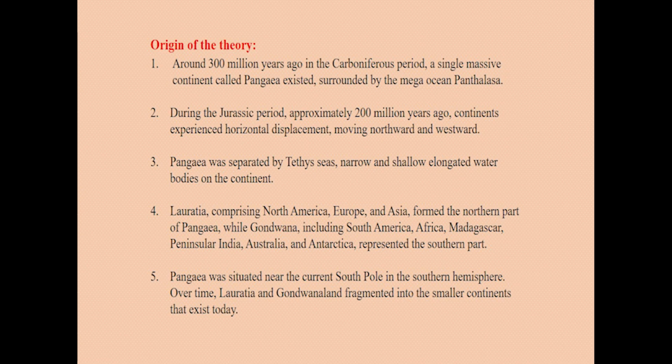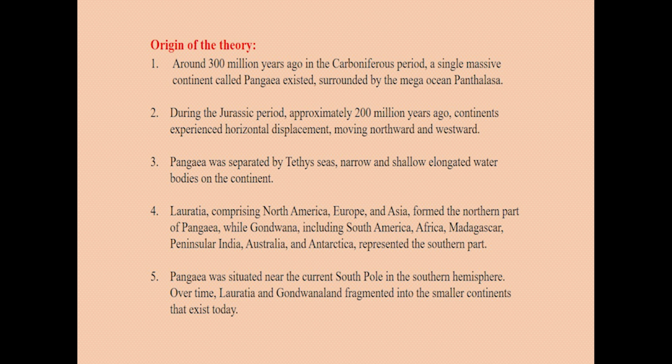Now, what is the origin of the theory? Let us see that. Around 300 million years ago, in the Carboniferous period, a single massive continent called Pangaea existed, surrounded by the mega ocean known as Panthalassa. During the Jurassic period, approximately 200 million years ago, continents experienced horizontal displacements, moving northward as well as westward.